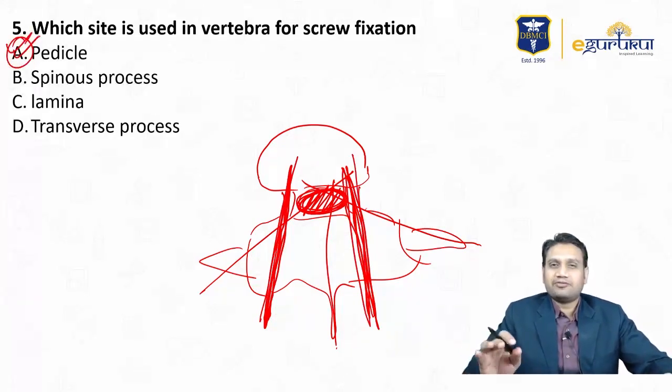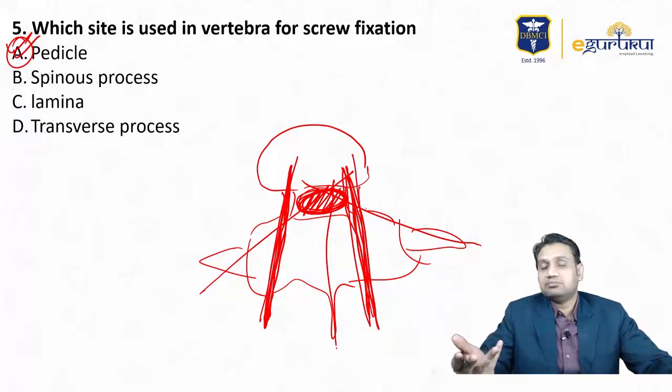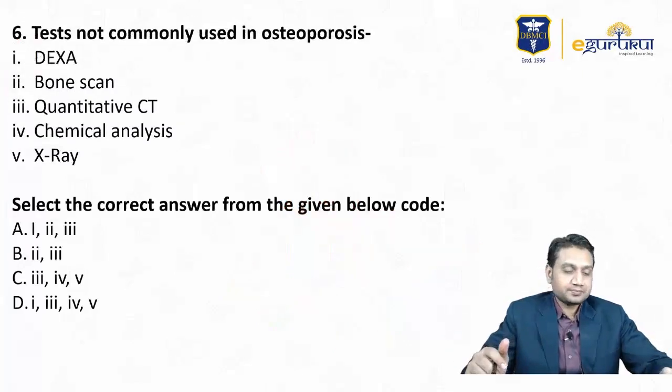So this was kind of a new concept, or new question, you can say, a high level all the time. Obviously it is AIIMS, it can do anything. Test not commonly used in osteoporosis. See, I could not get the proper recalls. This is what we could recall.